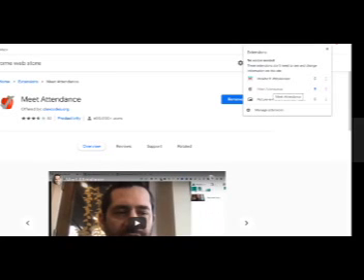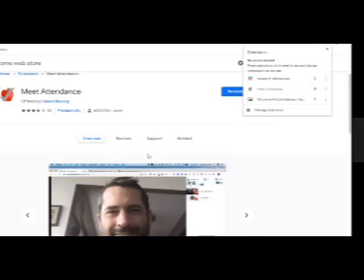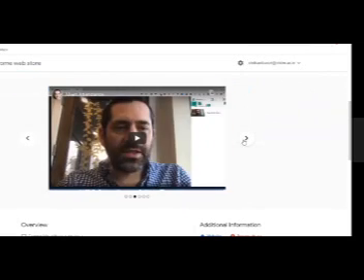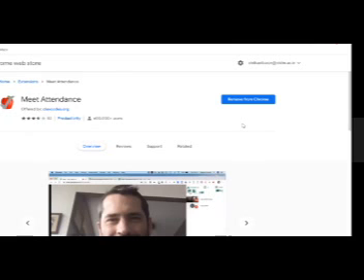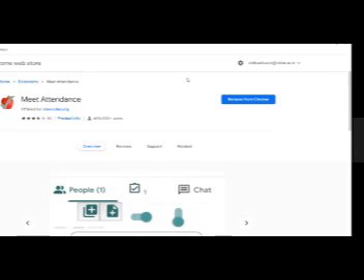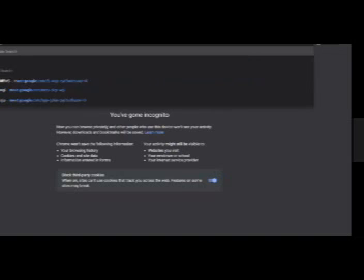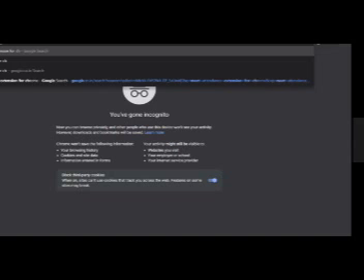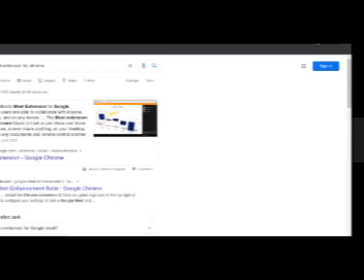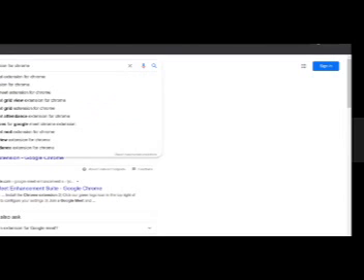It will ask your consent, which email address you want to use for meet attendance. Meet attendance will automatically take your consent for signing up with an email. It will ask your permissions whether you want to go. I'll open a new incognito tab so that I can clearly demonstrate. Google Meet extension for Chrome. Okay, sorry, not Google Meet. Meet attendance